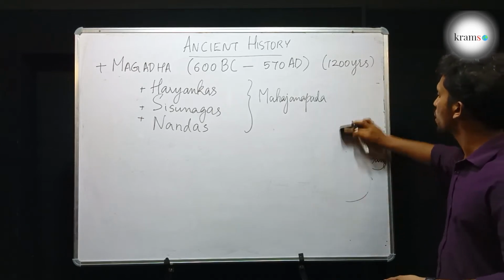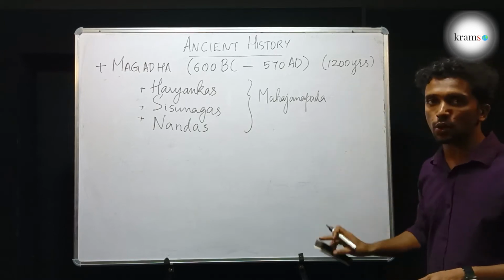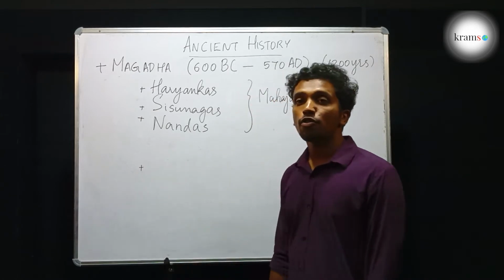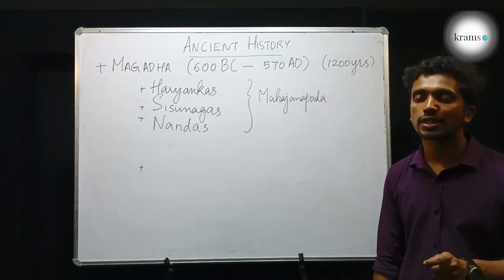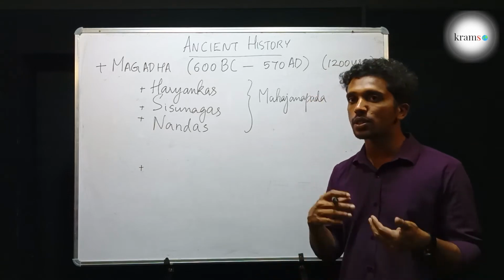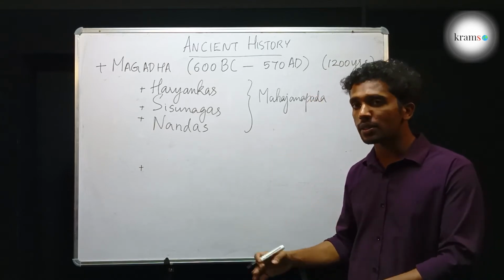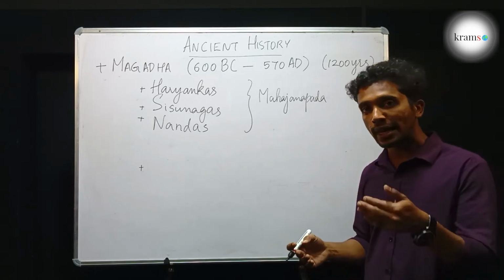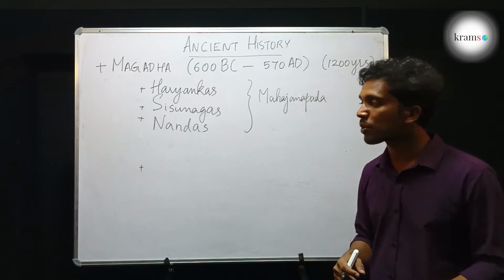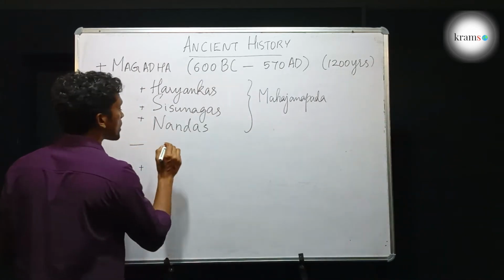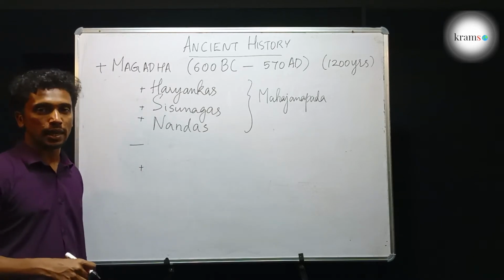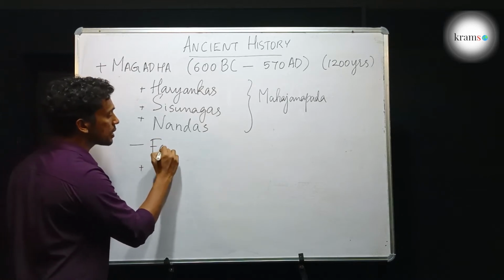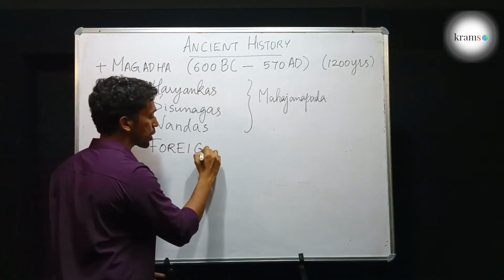During the period of the Nandas and during the rule of the subsequent dynasty that came next, foreign invasions came to India for the first time. Invasions are a country's army getting inside another country without their permission, for attacking and conquering or for looting. For the sake of studying, I am going to classify them as a single set. These are the first set of foreign invasions that came to India.